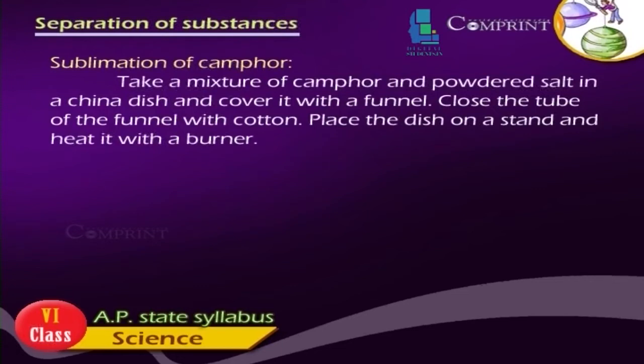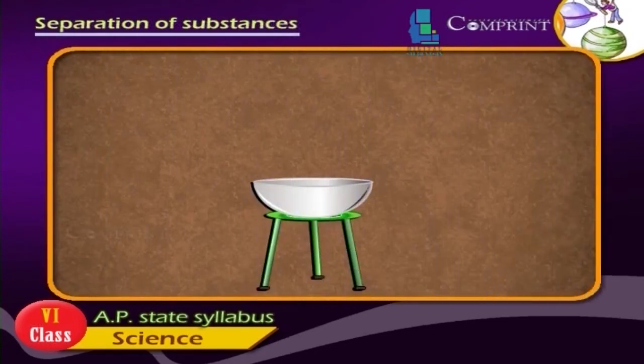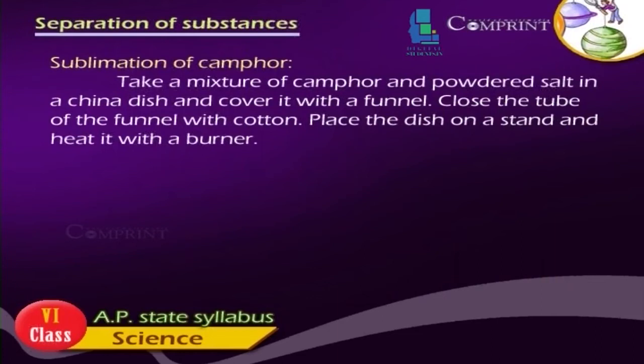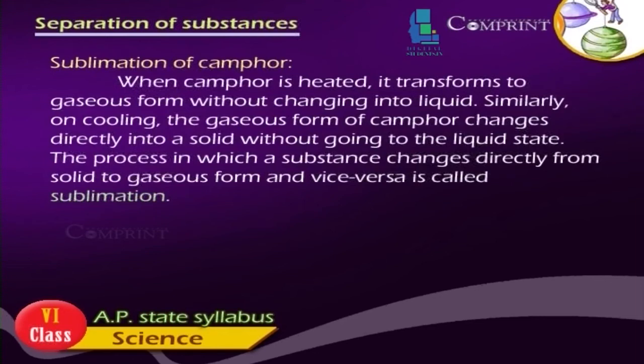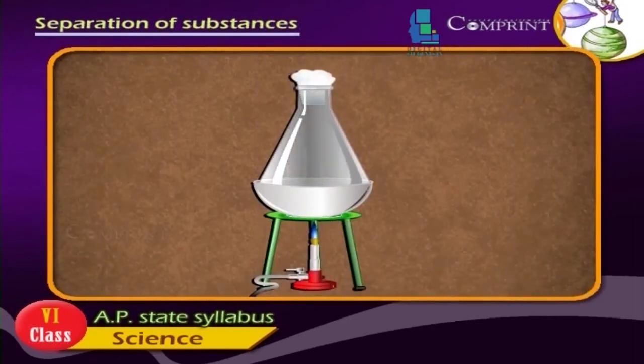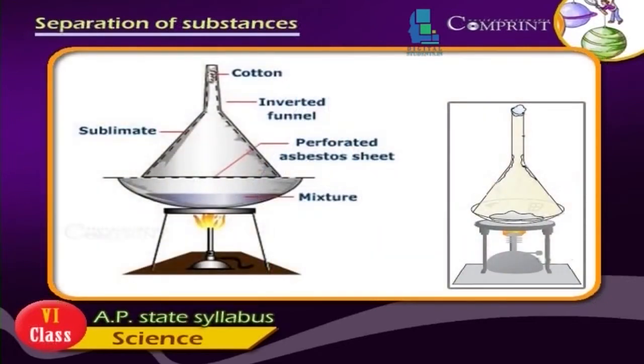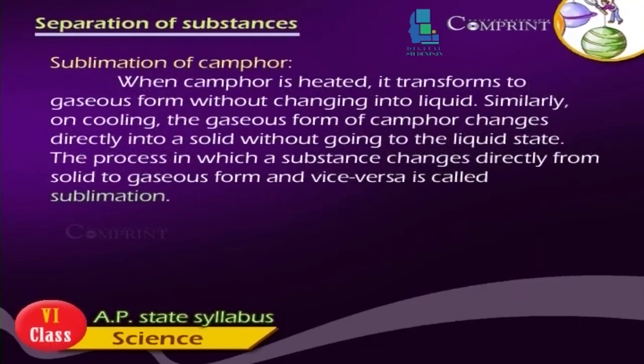Sublimation of camphor. Take a mixture of camphor and powdered salt in a china dish and cover it with a funnel. Close the tube of the funnel with cotton. Place the dish on a stand and heat it with a burner. When camphor is heated, it transforms to gaseous form without changing into liquid. Similarly, on cooling, the gaseous form of camphor changes directly into a solid without going to the liquid state. The process in which a substance changes directly from solid to gaseous form and vice versa is called sublimation.